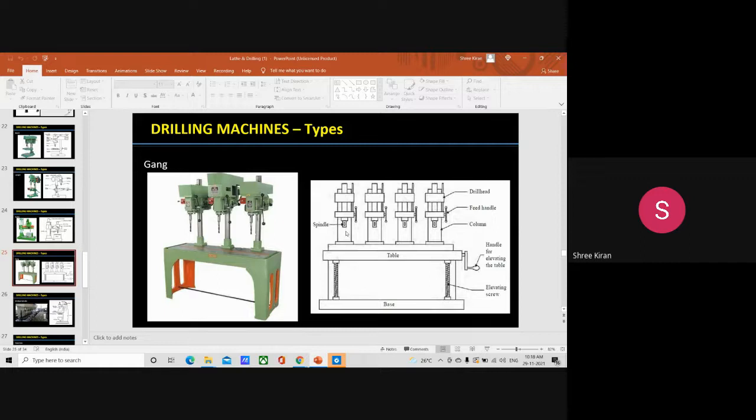In a gang drilling machine, what happens? You can see a number of single spindle drilling machine columns are placed side by side on a common base, having a common work table. See, this is the common work table. That's what happens. Then a series of operations like drilling, reaming, counter boring, and tapping may be performed on the job by shifting the work from one position to the other on the table.